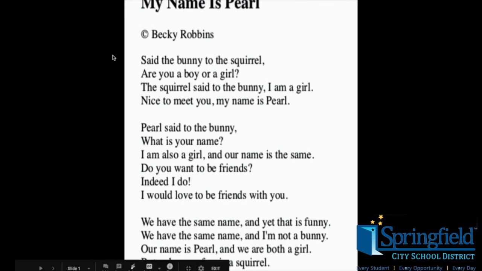So let's take a look at a poem and all of the things that are used to make it a poem rather than a regular piece of fictional writing. The poem I chose for us to look at today is My Name is Pearl.